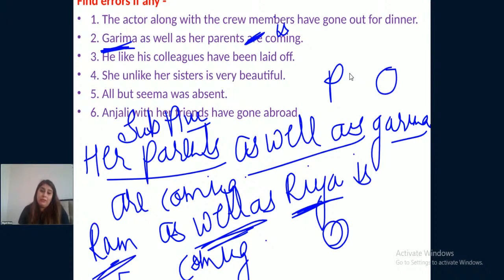And Ram will be the subject, which is singular, so the verb is singular here. So whenever the subjects are connected through prepositions, then in that case, according to the first subject, the verb is being chosen.